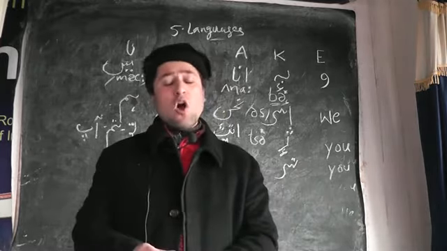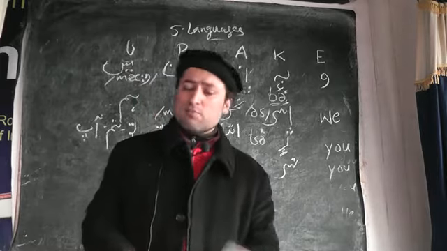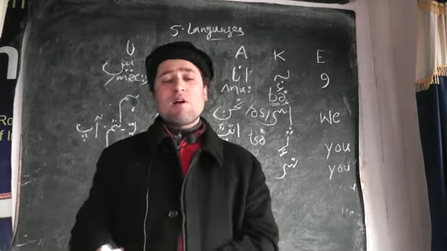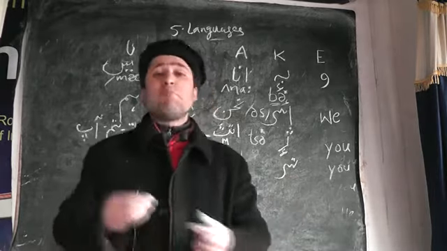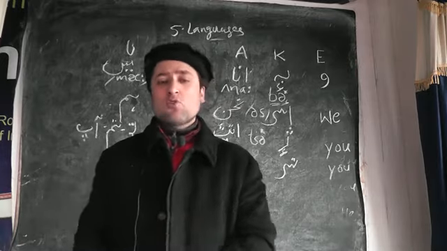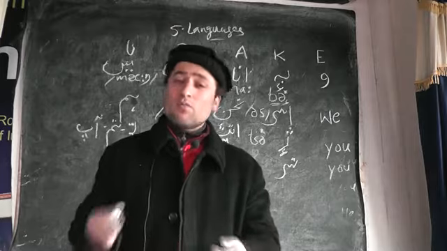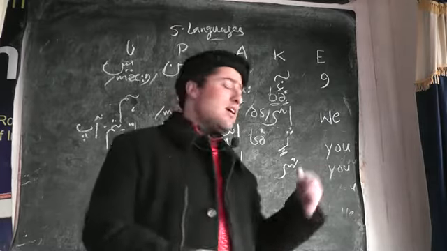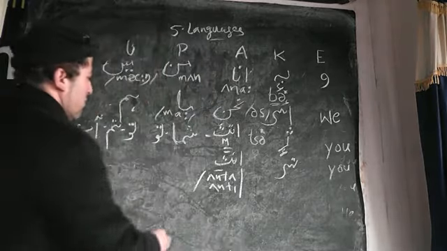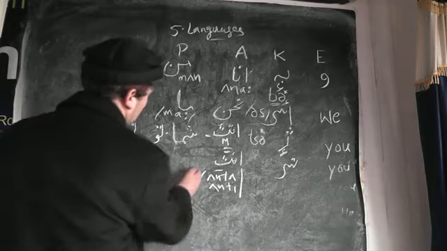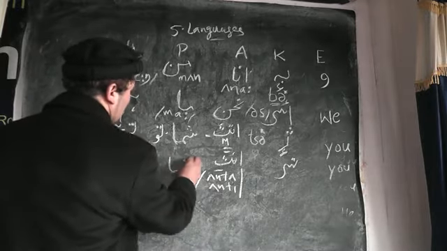You don't find them often in books and grammars, but we use it as a mark of respect, that is tuhi for both feminine and masculine. We use it for feminine as well, but here you can go simply. So this was shuma and tum, and for the plural you can use shuma.